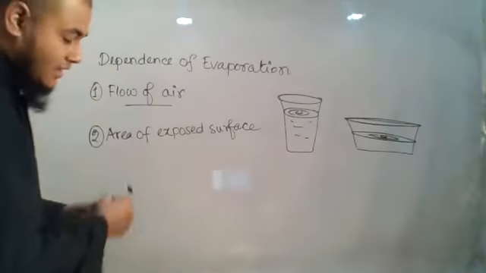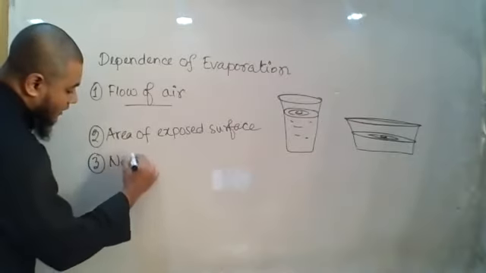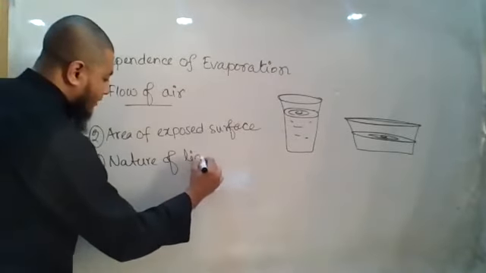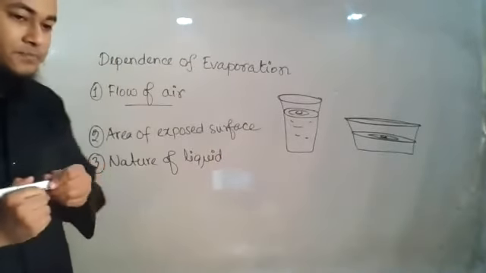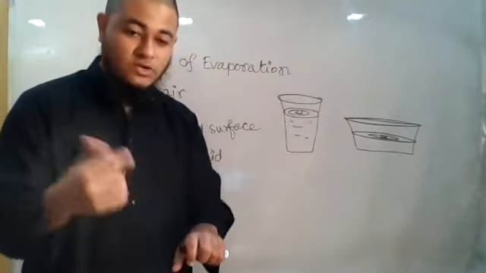Number three factor, we have the nature of liquid. Now we know that liquid to liquid, the rate of evaporation might vary. Okay, you will see that you have 10 gram of water. You will notice how much time it is taking to evaporate.